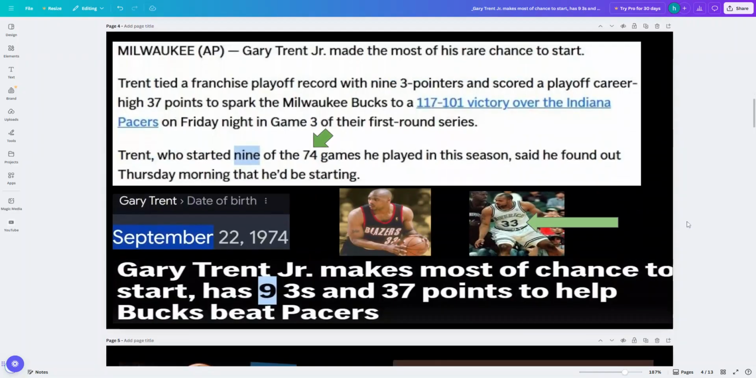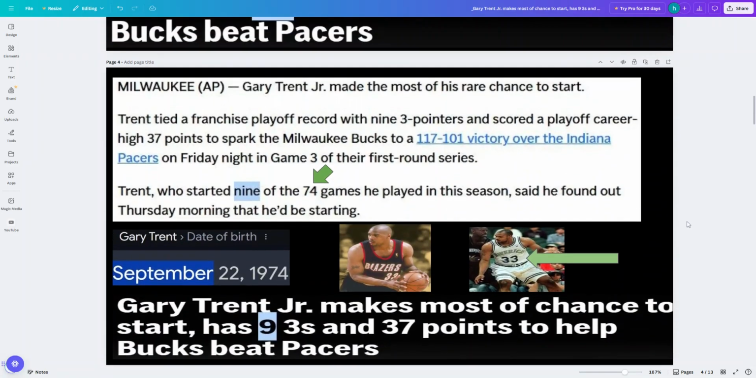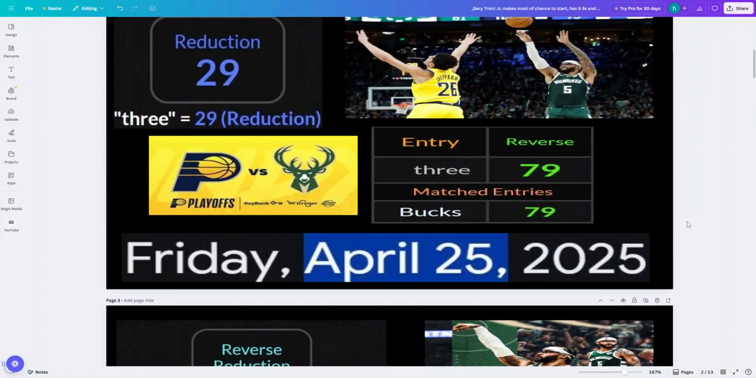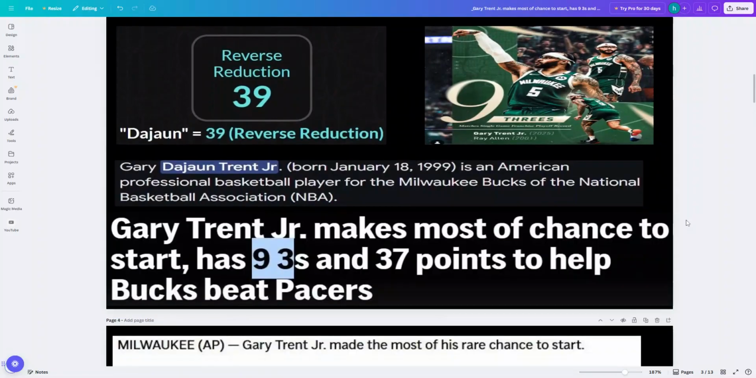Look, his dad was a basketball player in the NBA, Gary Trent Sr. Isn't that amazing? Because his dad is born in the 9th month. And you see he was on a few different teams there. All right? Look at that. His dad was born in the 9th month. And now his son's trending with 9 threes. Isn't that cool?